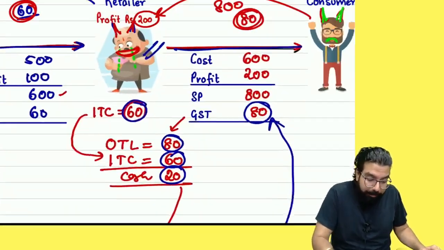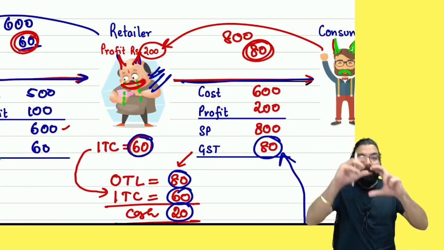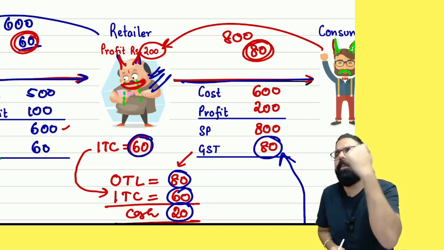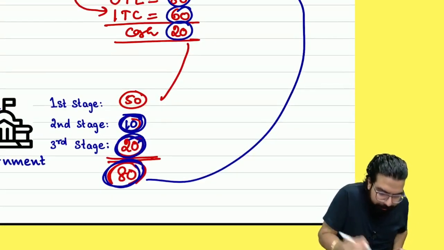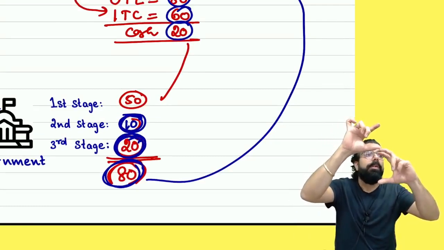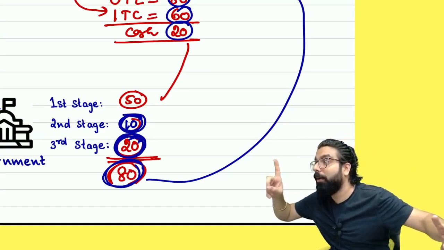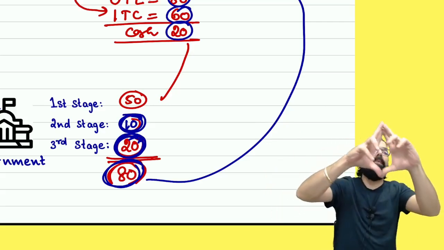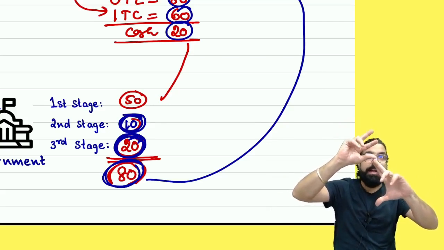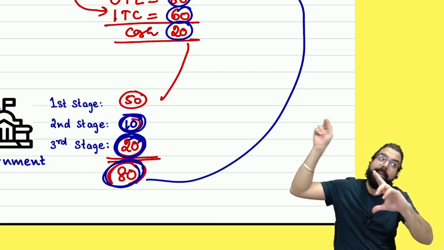But, okay, can you tell me, this retailer did how much value addition? 500 plus 100 was already done. Again, he added how much? 200. 200 per 10% is how much? See, government got 20. It's a tax on value addition. The more you add the value, the more government will get the tax. Are we all clear? It's not a tax on profit. It's a tax on value. For example, a 500 rupees item. I did some processing, I added 100, and 100 my profit. How much is the value addition I did? 200. And on 200, 10% tax government will take.